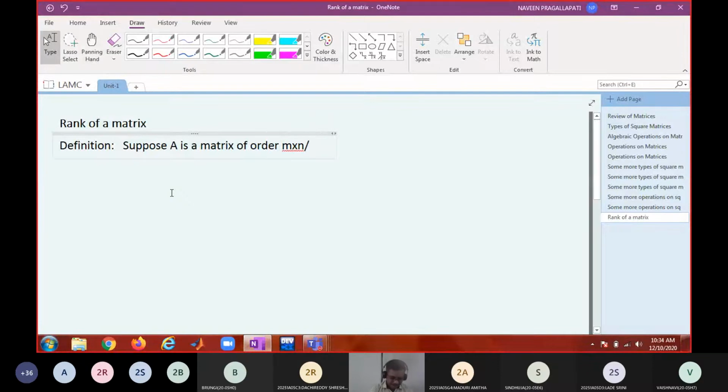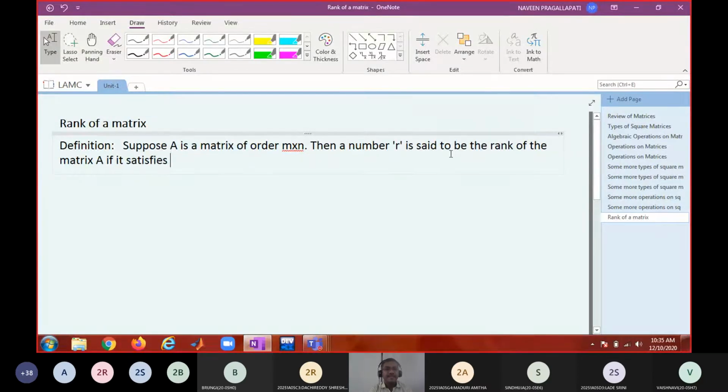Then a number R is said to be the rank of the matrix A if it satisfies the following conditions.